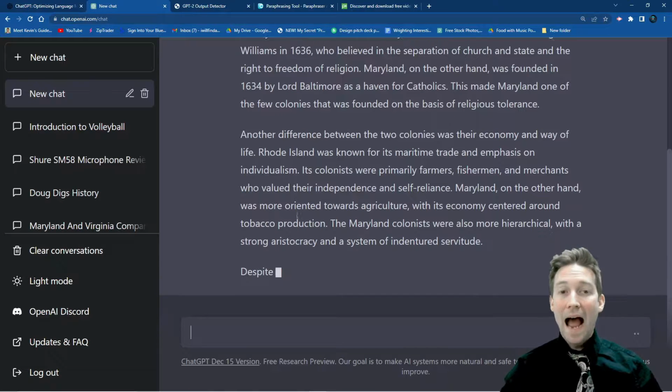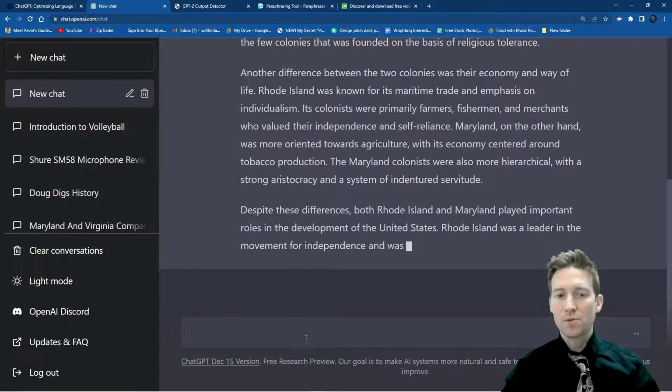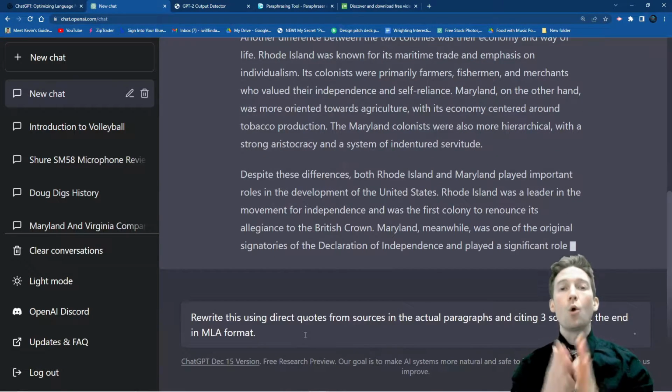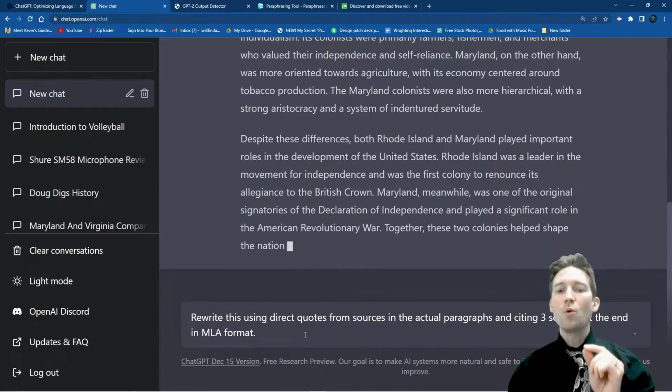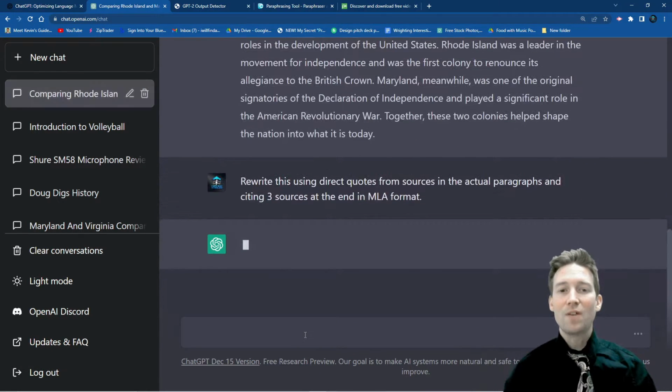After this, you can see there are no cited sources. We could say, well, you have to cite your sources. Well, the student says, oops, I forgot to do that. So I'm going to tell it, rewrite this using direct quotes from sources in the actual paragraphs and citing 3 sources at the end in MLA format. Let's see if you can do that.